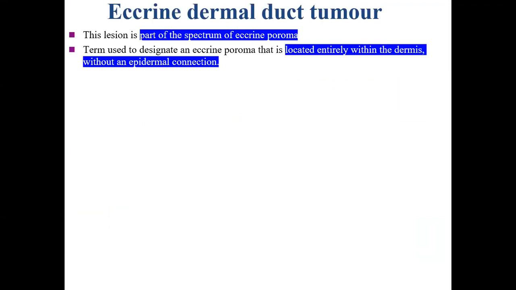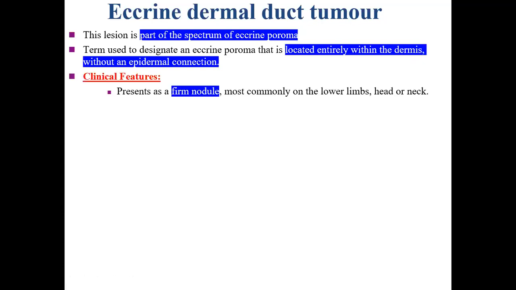Eccrine dermal duct tumor is part of the spectrum of eccrine poroma, and some people take it as a variant of eccrine poroma. The term is used to designate an eccrine poroma that is located entirely within the dermis. As I mentioned, in eccrine poroma, there is epidermal connection. But in case of eccrine dermal duct tumor, you do not find the epidermal connection in the histopathology.